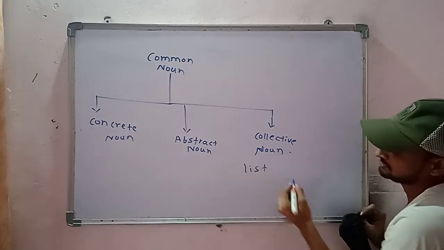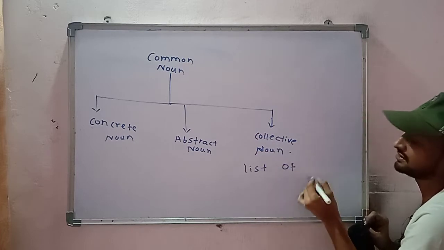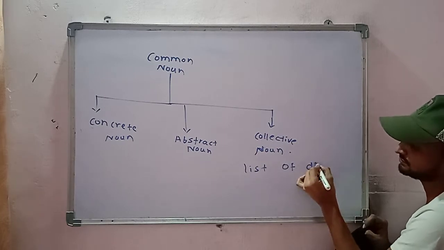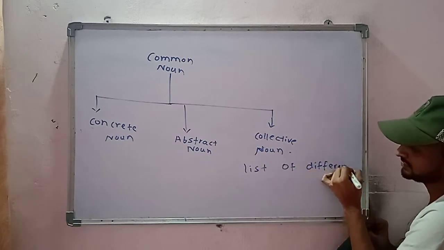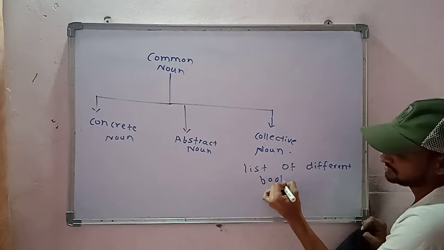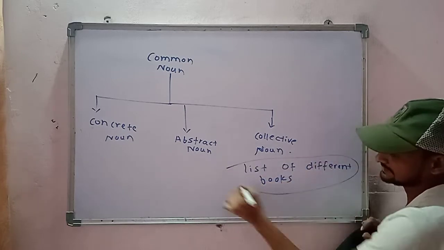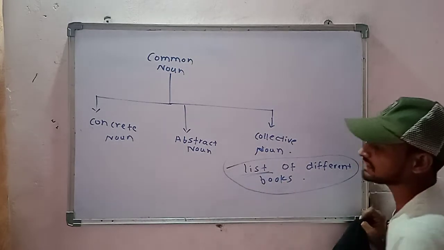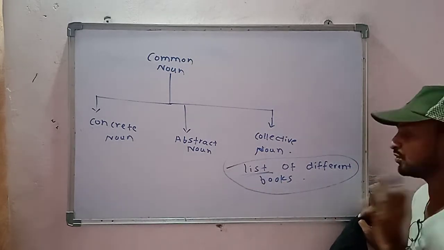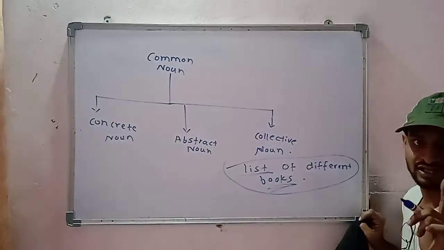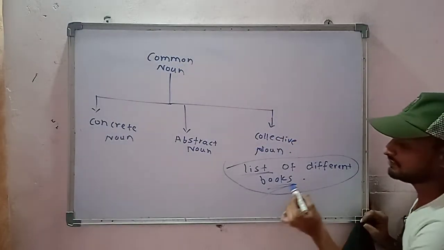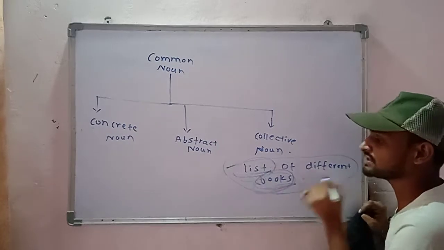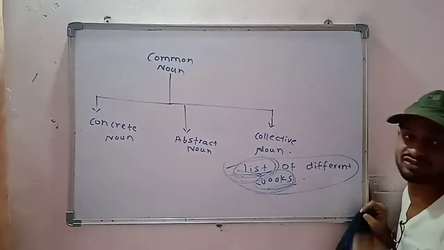list of different pens, and list of different books. So here in this entire sentence, what is the collective noun? This list is the collective noun, because list is something which is a group of books. One book cannot be a list, right? If there is more than one book, then there will be a list, and that means the collection of books is nothing but the list, and that is why this list is the collective noun.